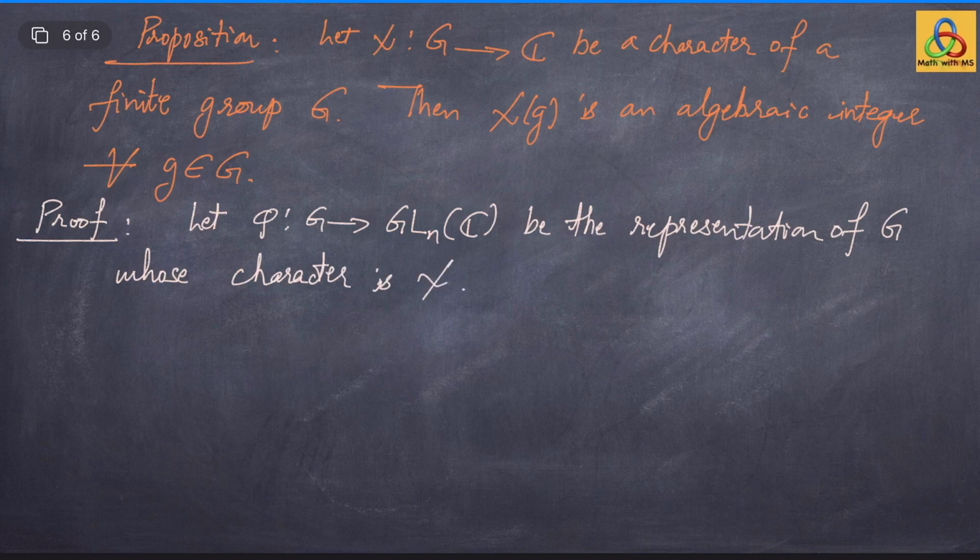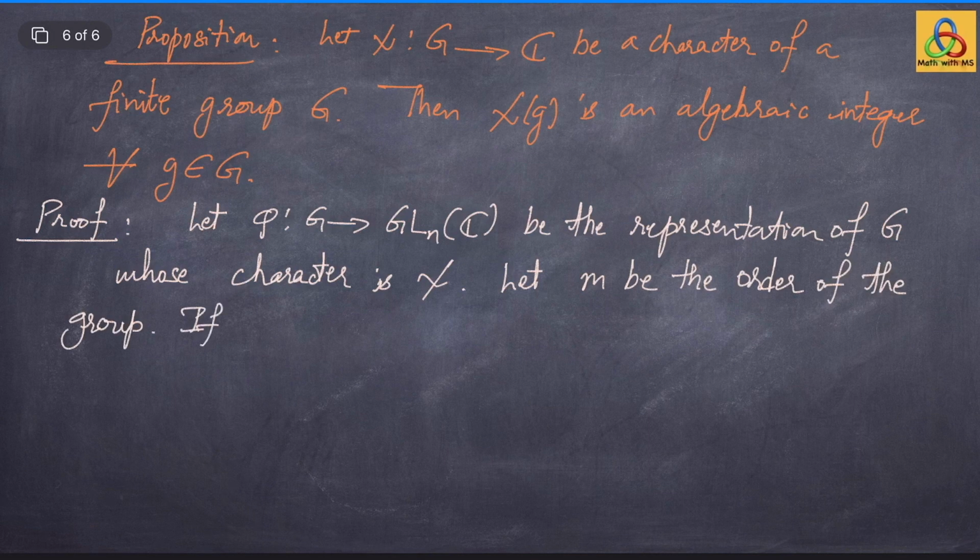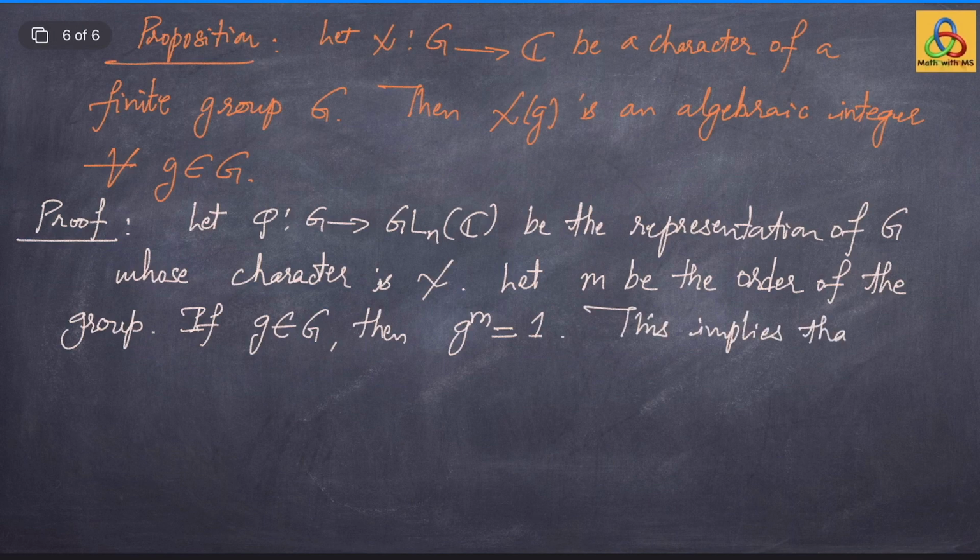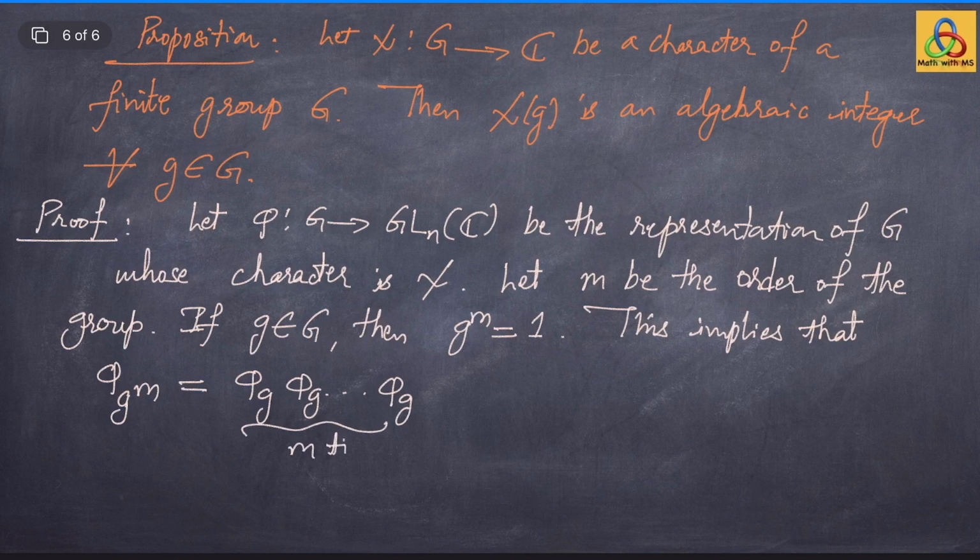and let m be the order of the group. So if g is an element of the group G, then g to the power m is 1, because order of every element divides order of the group G. So this implies that phi of g to the power m is the same as phi of g multiplied m times, which is the same as phi of g to the power m.